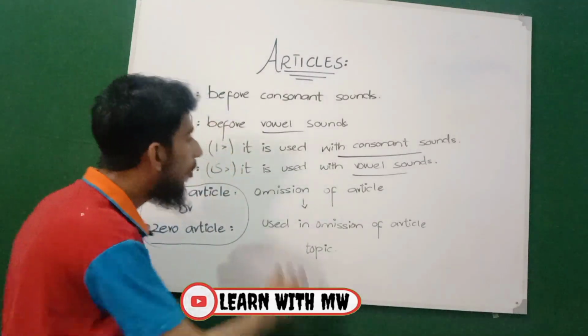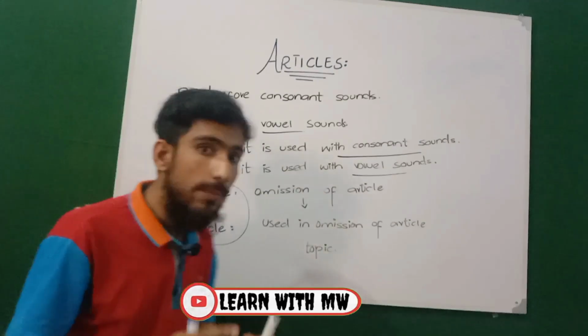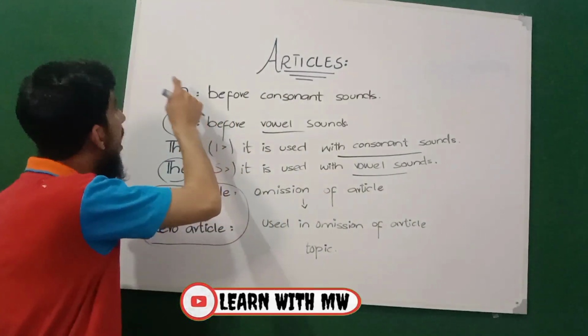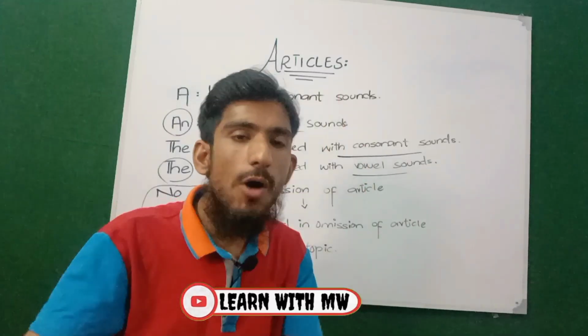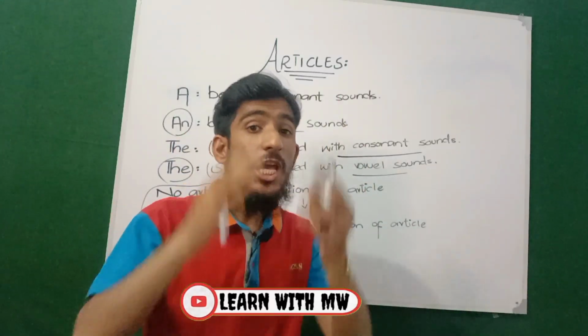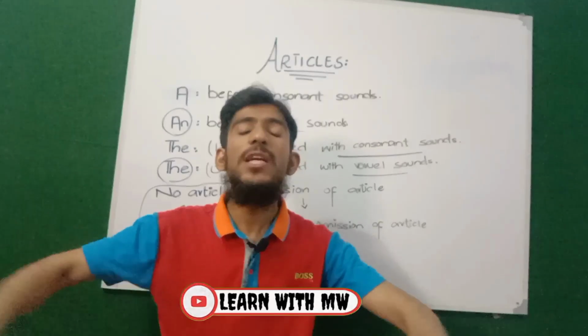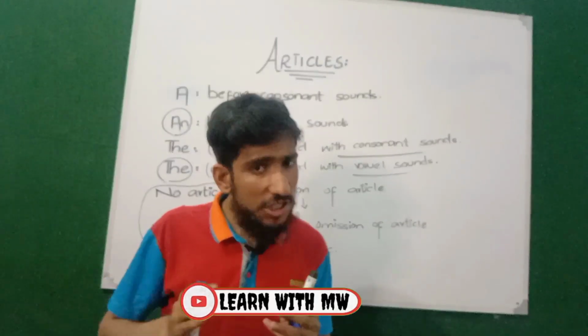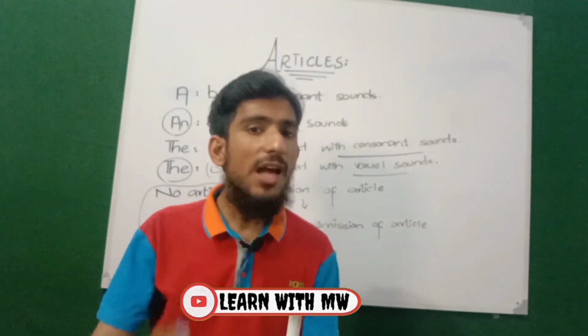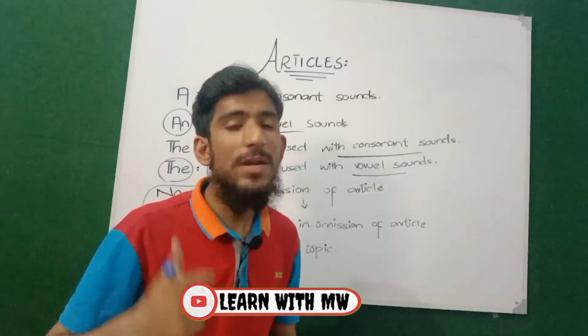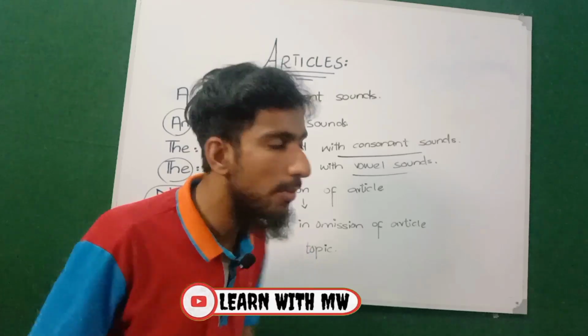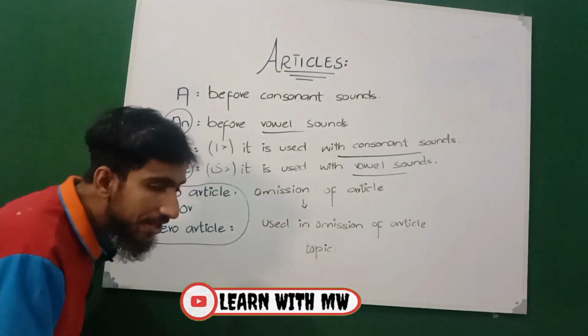Zero article or omission of article. So keep in mind, we will discuss a, an, the, and zero article or no article in very detail in our upcoming videos. This is just an intro to the article: what is the article and how many articles are there in English grammar. So this is just an intro.